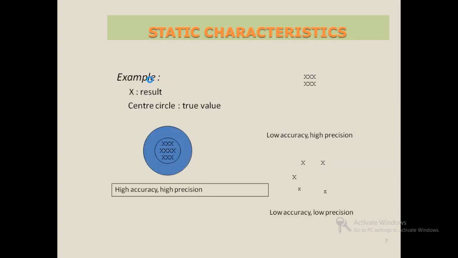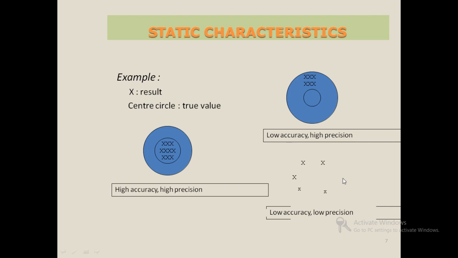We can see this clearly in the diagram. In the first diagram, there is a center circle, and in that center circle the values are represented as x. So when the values are in the center, the system has high accuracy and high precision. In the second diagram, the x is at the outer part of the center circle, so in this case it is low accuracy and high precision.